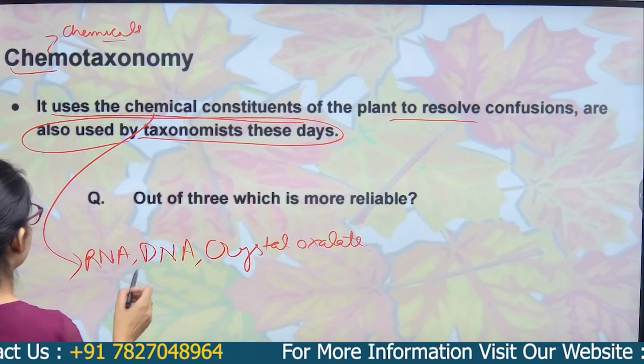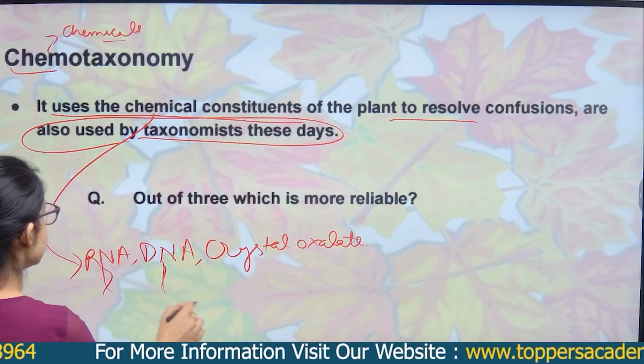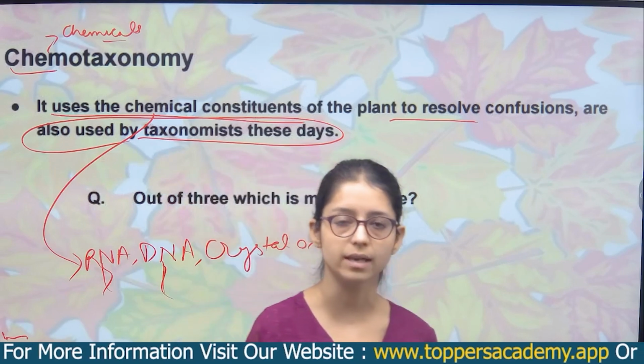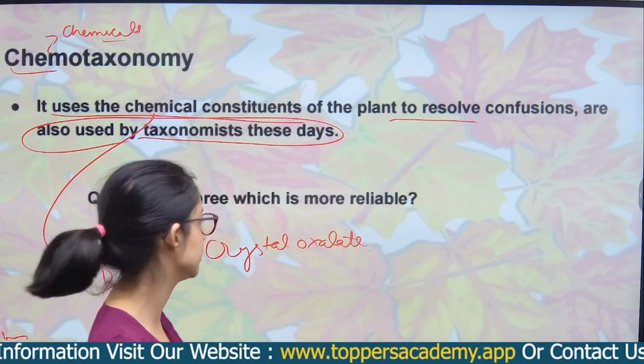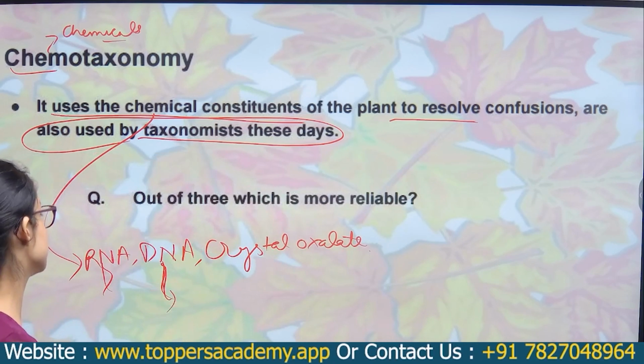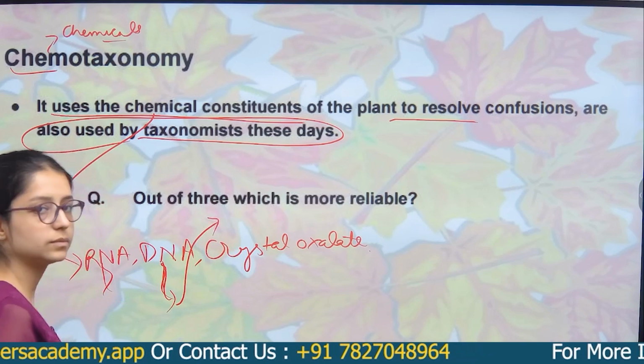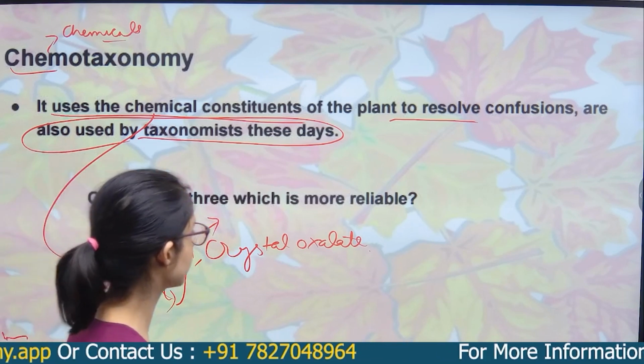So that's why DNA or RNA. You can say DNA is the genetic material of the plant cell or animal cell. So DNA is the genetic material of the plant cell, so it is more reliable in the genetic system of classification.